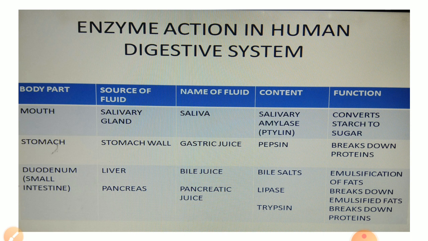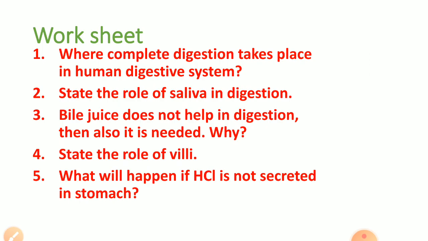And the pancreatic juice contains lipase and trypsin. Lipase helps in the digestion of fat and trypsin helps in the digestion of protein. Thus in your syllabus, mainly 4 digestive enzymes are given, that is salivary amylase, pepsin, lipase and trypsin. Mostly one question may be there in the board examinations from this topic. So this is all about the digestive glands.